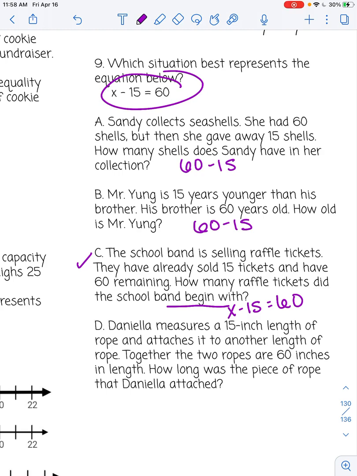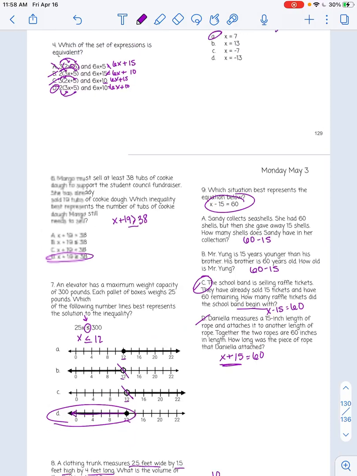But let's read D. Daniela measures a 15-inch length of rope and attaches it to another rope. Together, the two ropes are 60 inches in length. How long was the piece of rope that Daniela attached? So if we have one that is 15 plus another one, that means we had to add these two together for it to equal 60. We are not subtracting. So our answer is C.